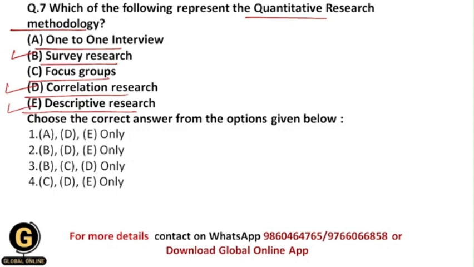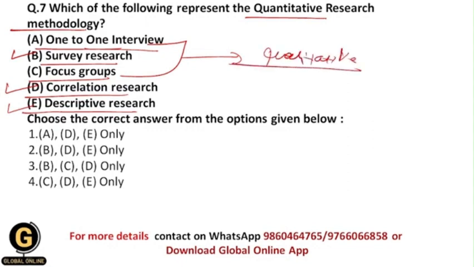because in these research processes we are going to collect the numerical data, and based upon the numerical data we are going to formulate the hypothesis, and after all we are going to test the hypothesis by using the statistical techniques, and finally we will get the results. But in the one-to-one interview and focus groups, basically we are not going to do such kinds of things, and these are basically the qualitative research methodologies, not quantitative ones, and that's why the correct answer to this question is second, that is BDE only.